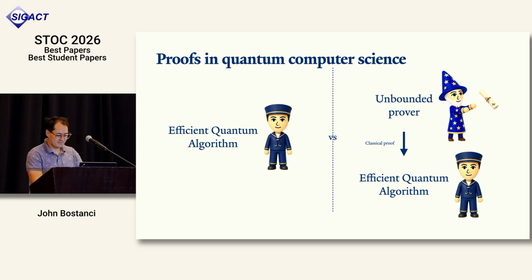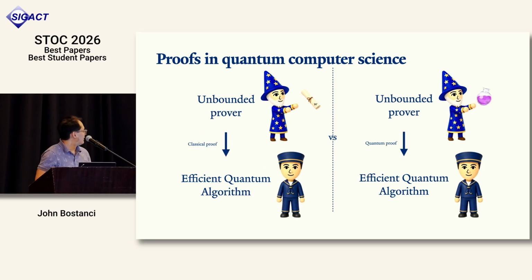I do quantum computing, so it's very natural for me to replace all the efficient classical algorithms with efficient quantum algorithms. But once you do this, you might notice that there's no need to restrict Merlin to giving me a classical proof. He could also just give me some quantum proof. Aharonov and Naveh noticed this in 2002 in a class that she was teaching. So you can define these two versions of quantum NP: one where Merlin gives you a classical proof, and another where Merlin gives you a quantum proof. For historical reasons, because the quantum version was discovered first, it's called QMA, and the classical proof version is called QCMA. And we can ask if these two are equal.